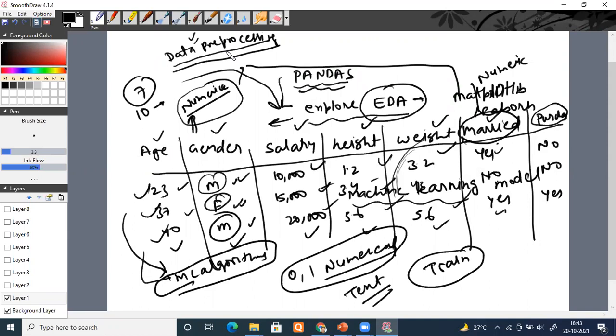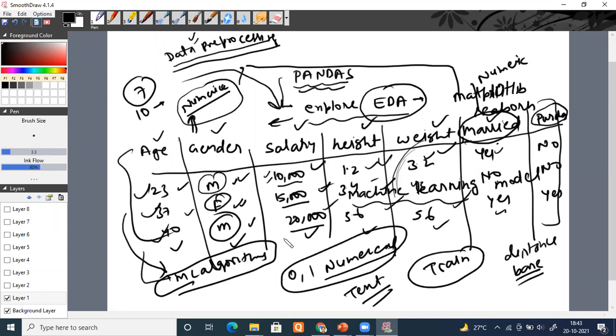So different things we have to do. As I told you, we have to deal with the missing values. We have to deal with the outliers. We have to convert our text columns into numeric columns. At the same time, suppose this scale is 10,000, this scale is 15,000, this is 20,000, this is 1.2, this is 32. And suppose your algorithm is a distance-based algorithm. We'll come across this. In that scenario, if you send this data directly to my machine learning algorithm, it will not give me proper results. Even though you have converted everything into numeric,